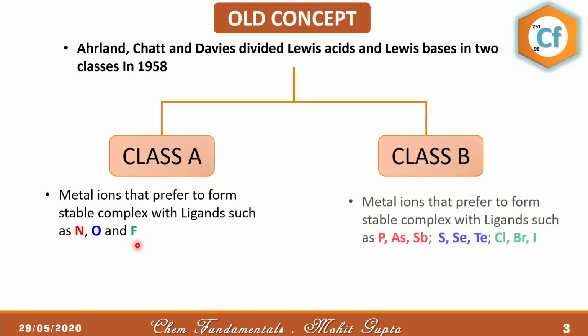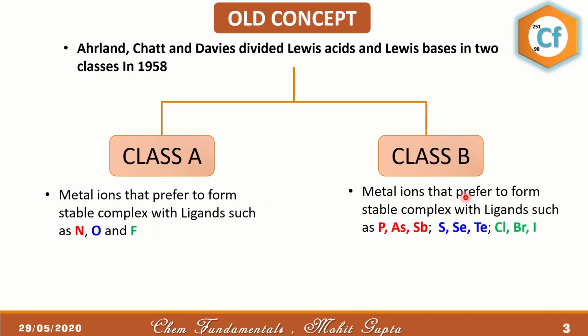Whereas in Class B, all those metal ions which prefer to form stable complexes with the ligands of the same group as that of nitrogen, oxygen, fluorine, but not with them. So, with phosphorus, arsenic, antimony, sulfur, selenium, bromine, iodine. Any metal ion that forms more stable complexes with them is considered in Class B.